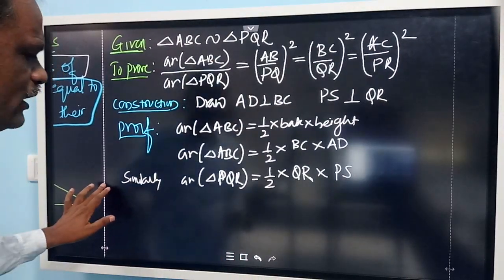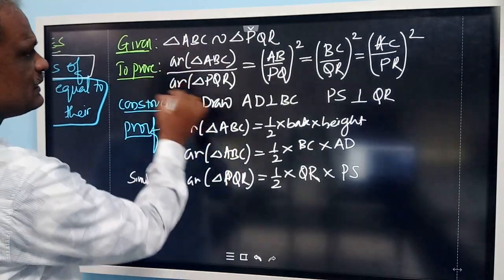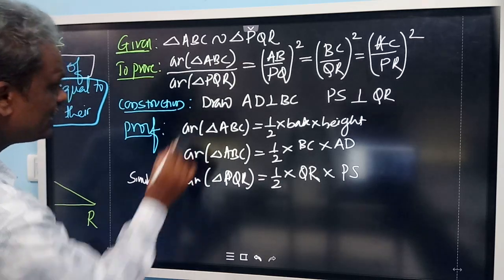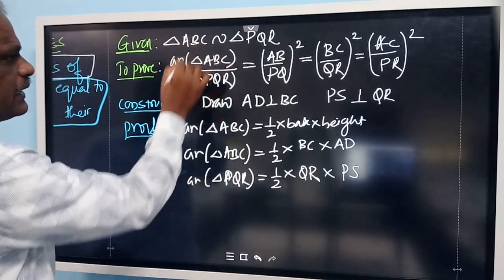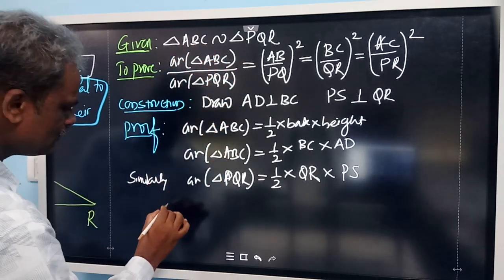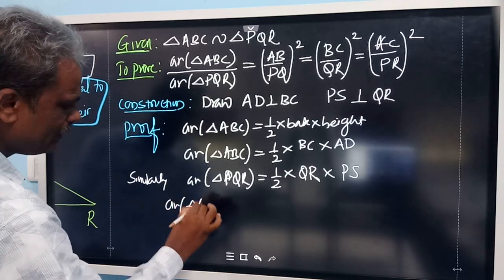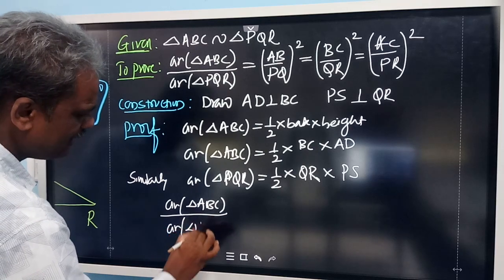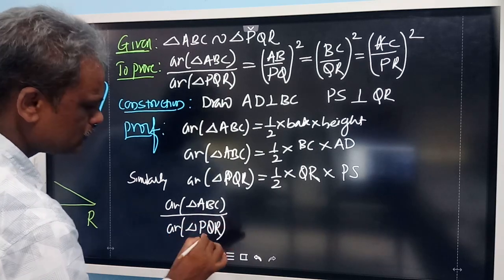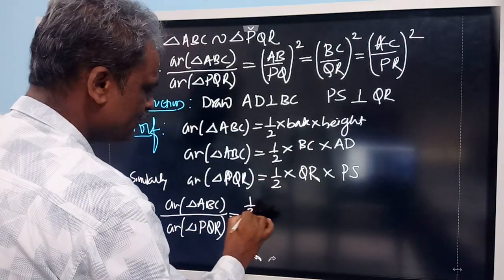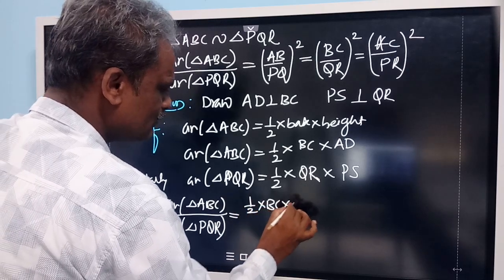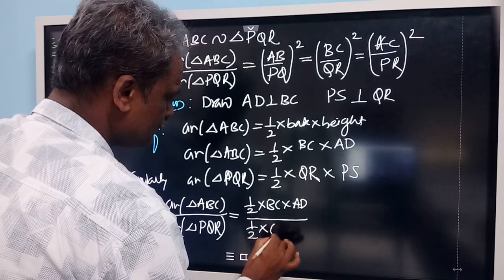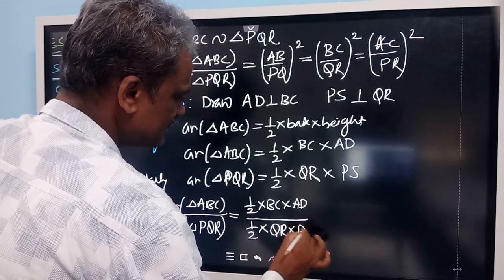Next step is we need to find the ratio of the areas of these two triangles. Look at this, what you have to prove. Area of triangle ABC divided by area of triangle PQR. So let us divide: half into BC into AD divided by half into QR into PS.